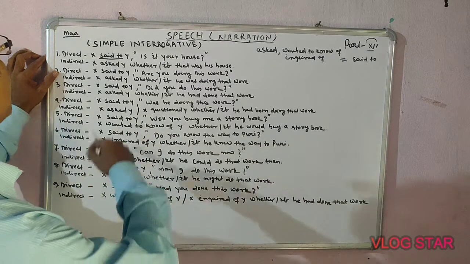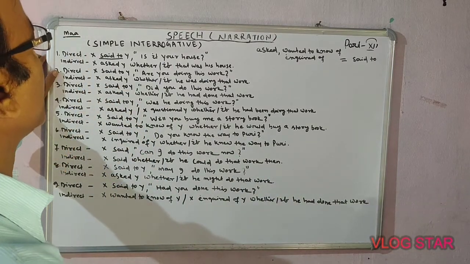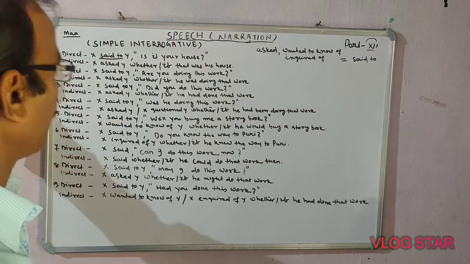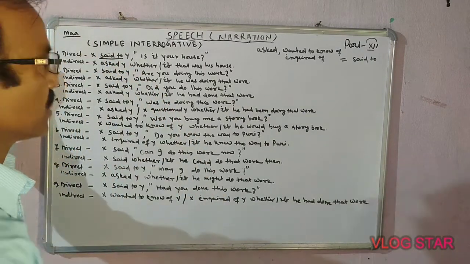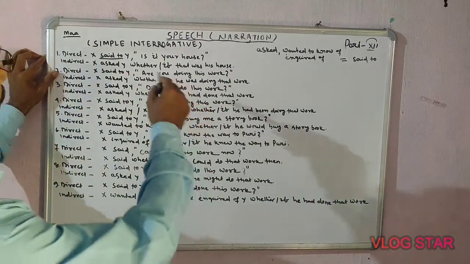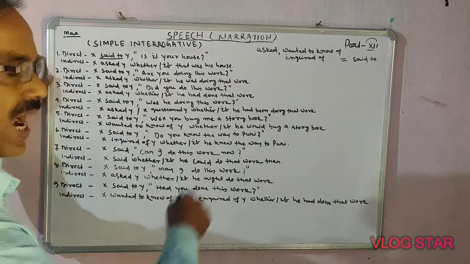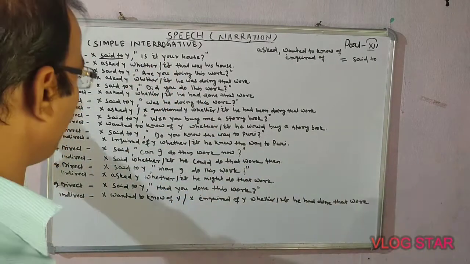Or you may write X asked Y if that was his house. Here you have to introduce whether and if. That means whether and if are the conjunctions. You may use either whether or if.